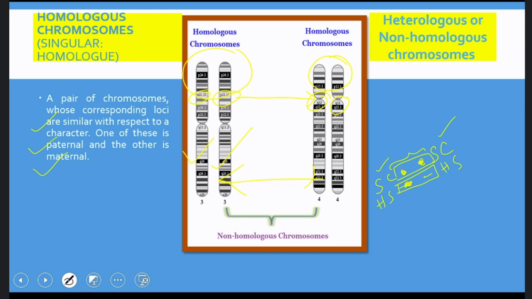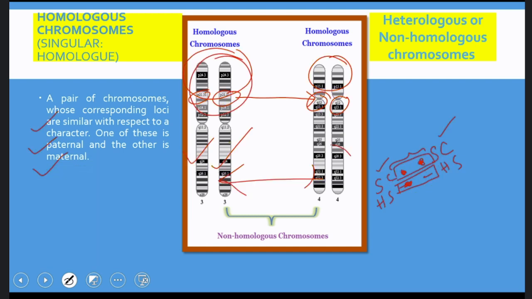In that case, these are called homologous chromosomes, and these are also called homologous chromosomes, but these two are called non-homologous chromosomes.